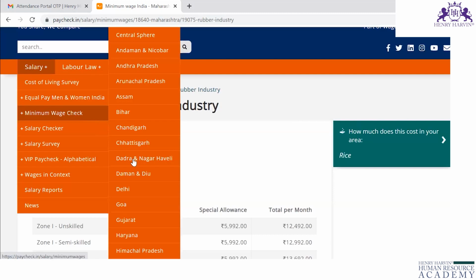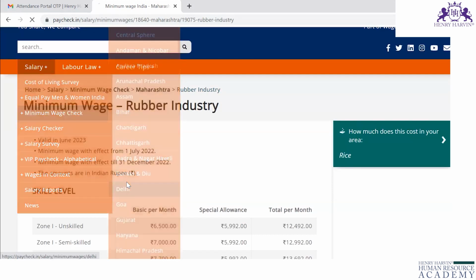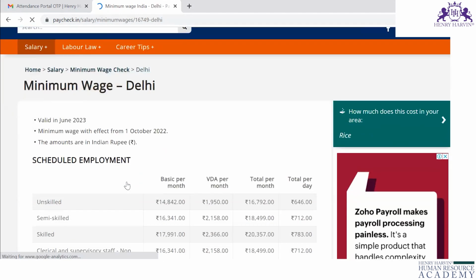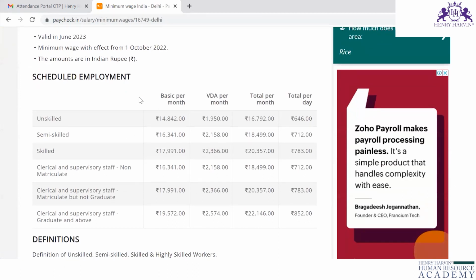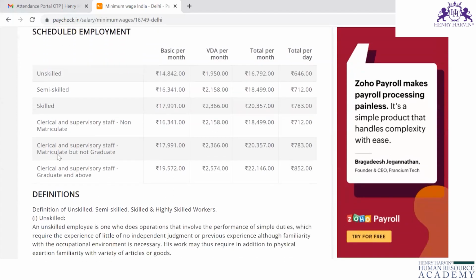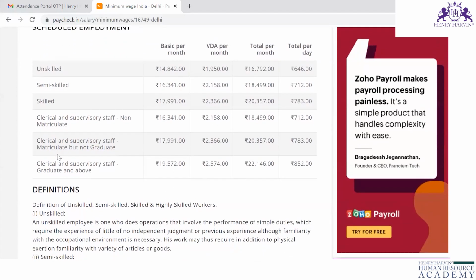If you want to check for Delhi, you have to click Delhi. All cities in Delhi fall under zone 1 only. They have not divided the place into zone 1, zone 2, and zone 3.